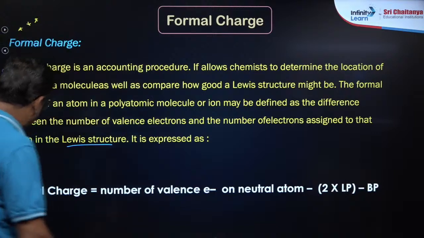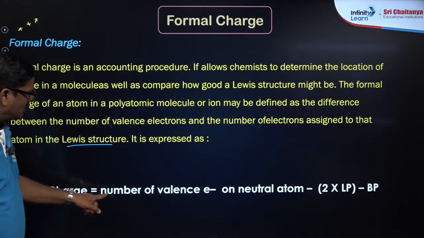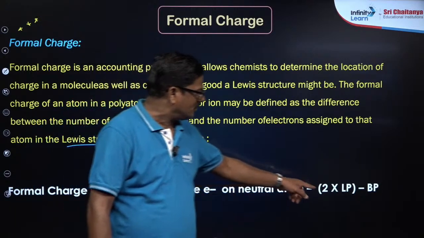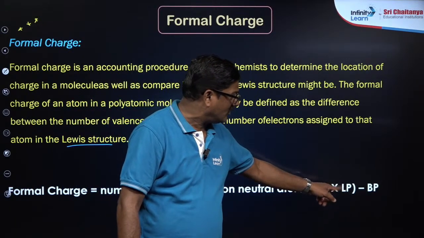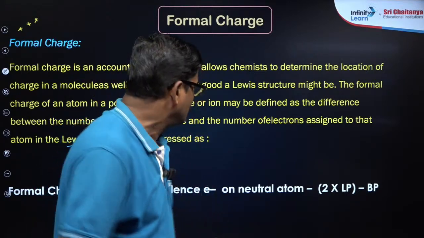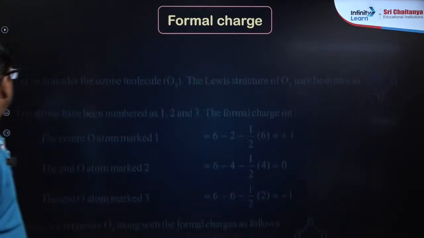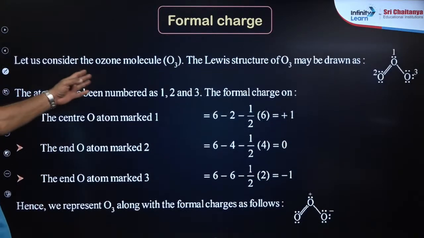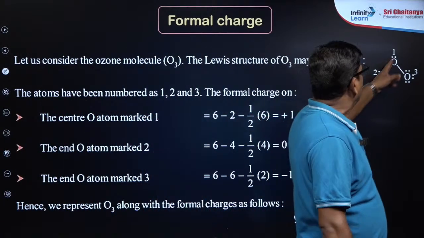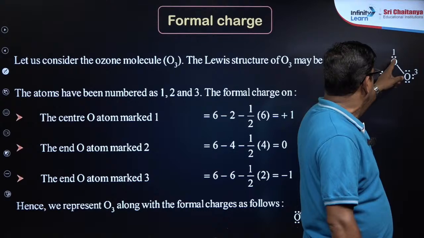So formal charge can be calculated by using: number of valence electrons on the neutral atom minus 2 into lone pair of electrons on that atom minus number of bond pair of electrons. Let us consider the ozone molecule. The Lewis structure is given: oxygen, oxygen, oxygen.